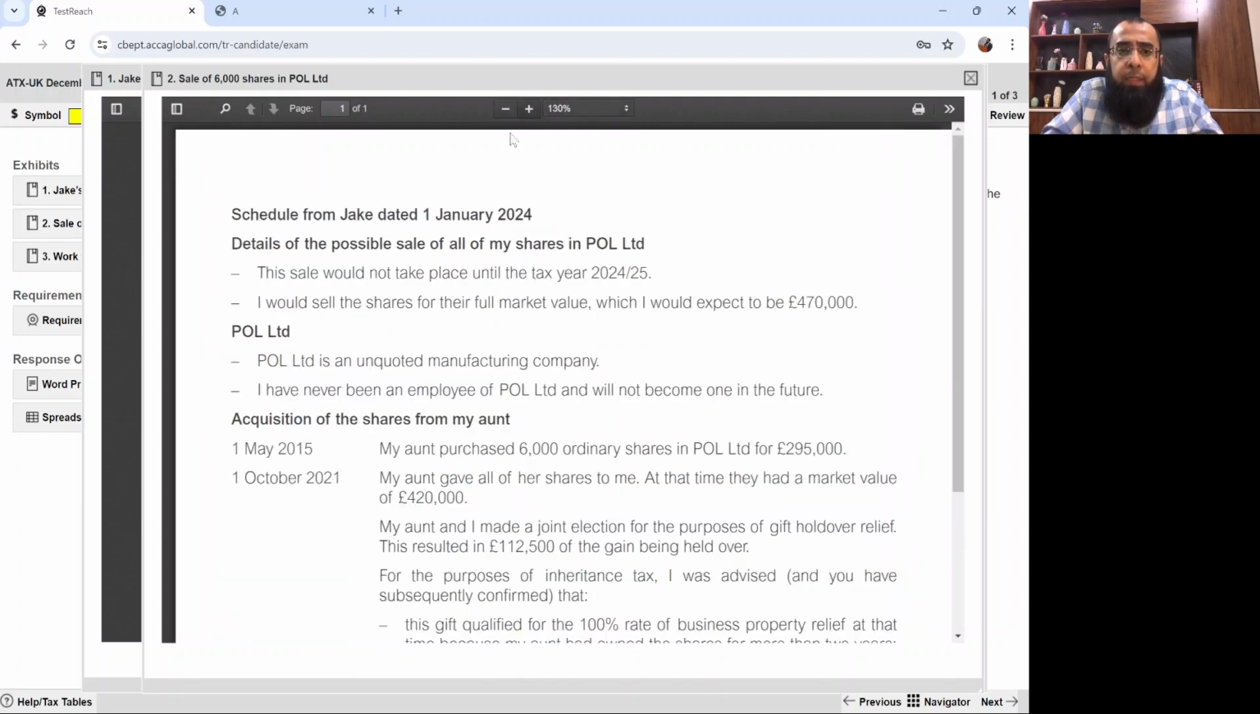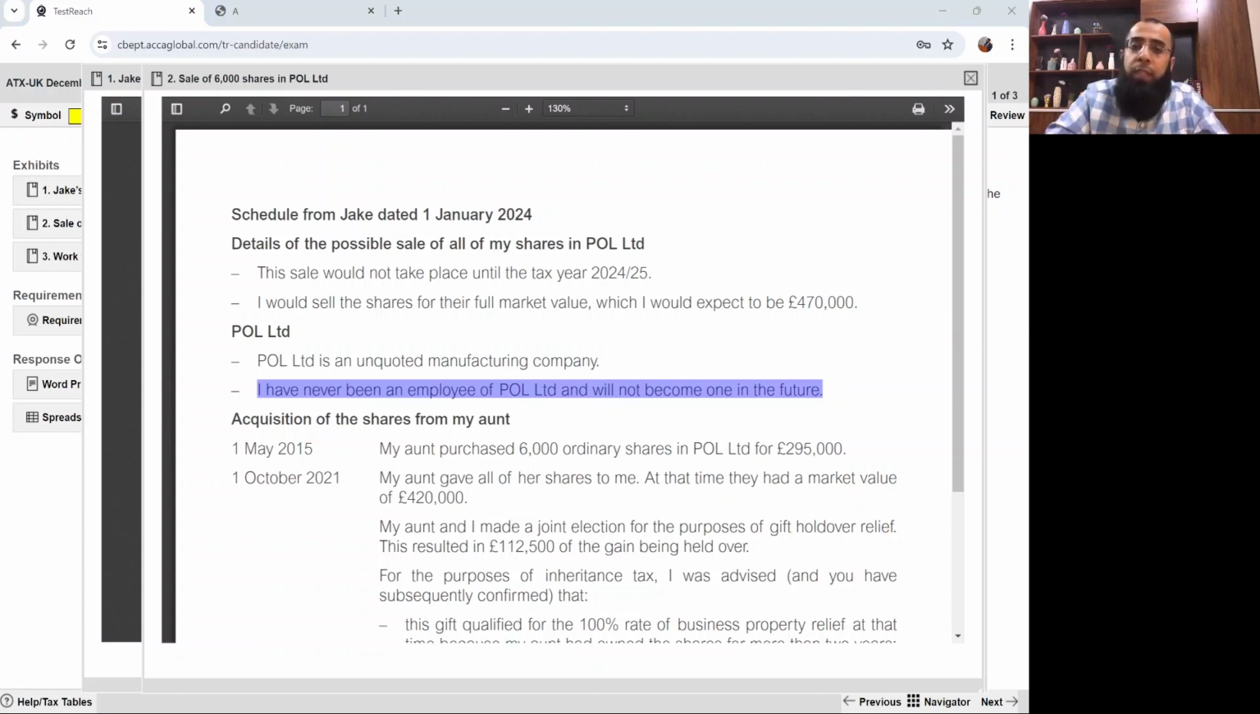Schedule from Jake dated 1st January 2024. Details of the possible sale of all of my shares in Paul Limited. This sale would not take place until the tax year 24-25. I would sell the shares for their market value, which I would expect to be 470,000 pounds. Okay. Paul Limited is an unquoted manufacturing company. I have never been an employee in Paul Limited and will not become one in the future.